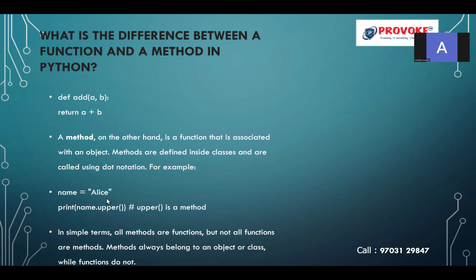Then this is called a method. Whenever a function is associated with an object, only then is it called a method; otherwise we can directly use functions wherever required. These are the differences between a function and a method in Python.